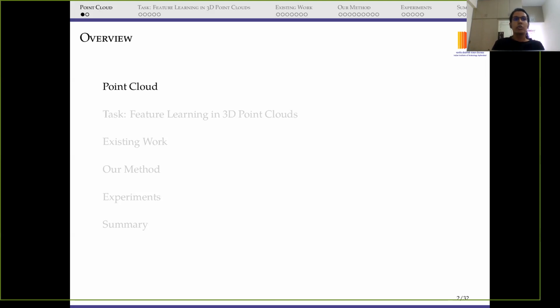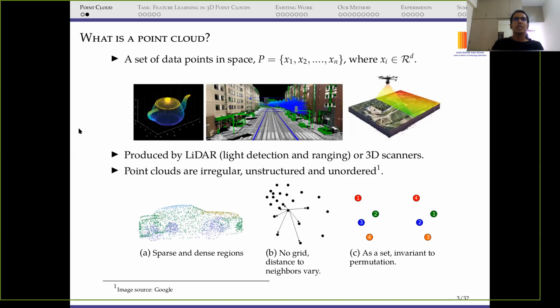So I'm going to start with what is a point cloud. A point cloud is basically a set of points in a three-dimensional space. We can say that it is a set of points in d-dimensional space, but this d is typically set to 3. We can have higher values of d, that means we can have colors or surface normals, but typically it is set to 3, and we are also considering three-dimensional point clouds in our work. In the first figure, you can see that this kettle is shown in a three-dimensional space. So there is a single object. Then in the middle figure, you can see that we have a point cloud of a street view.